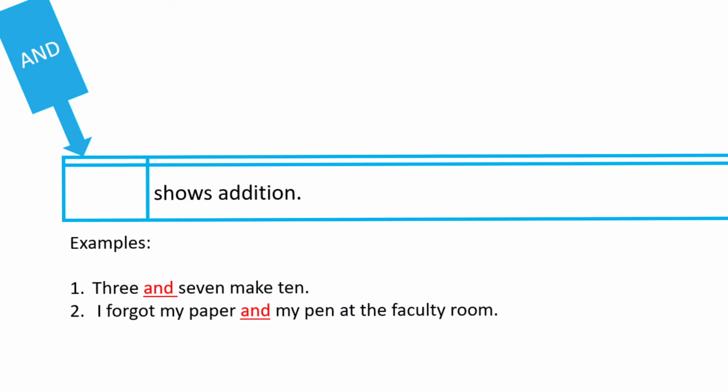So it's addition. It's not only one, but there are two, paper and pen, that you forgot at the faculty room. Next, the use of nor.